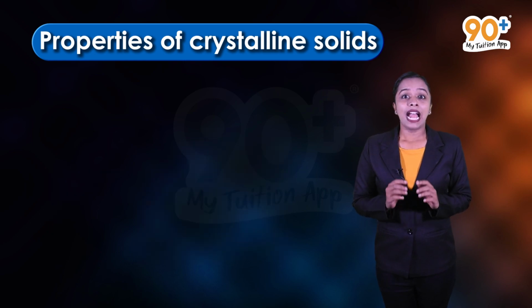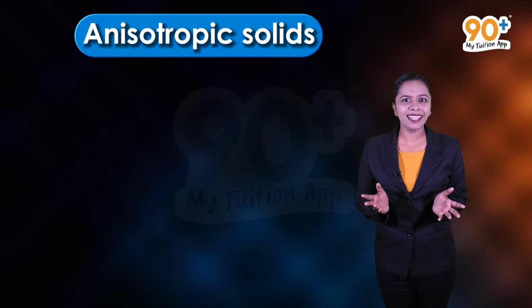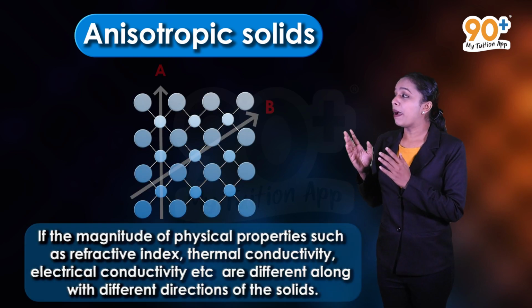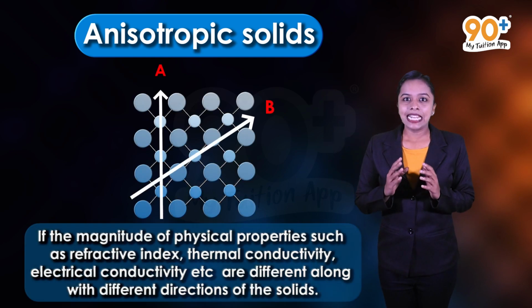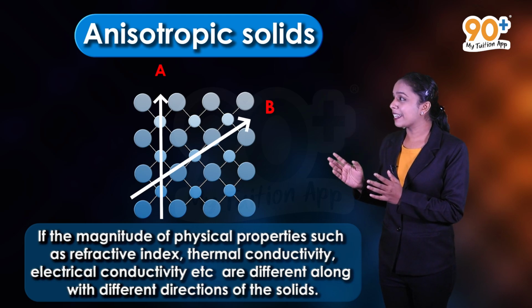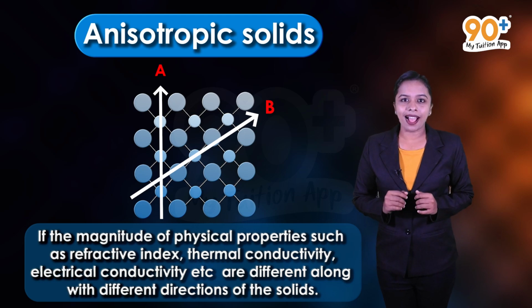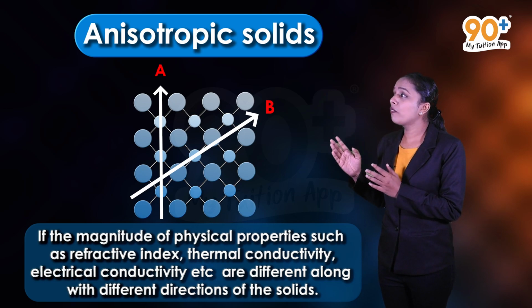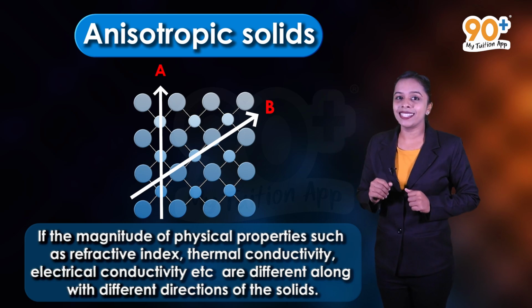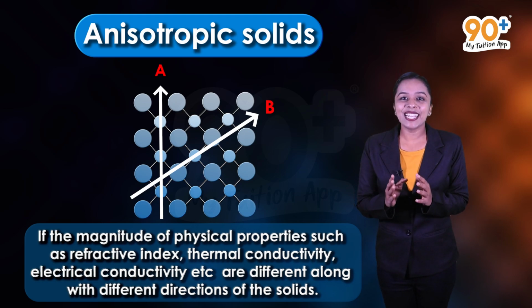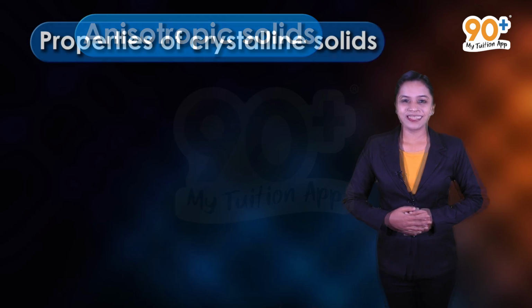Crystalline solids are anisotropic in nature. Anisotropic solids? What is that? If the magnitude of physical properties such as refractive index, thermal conductivity, electrical conductivity, etc. are different along different directions of the solid, they are called anisotropic solids.